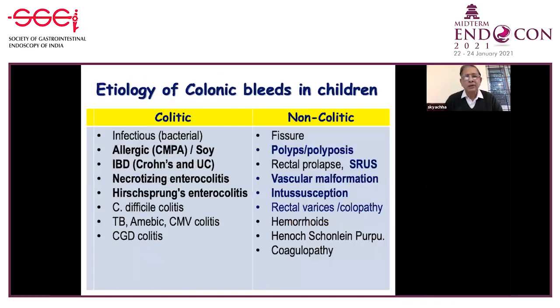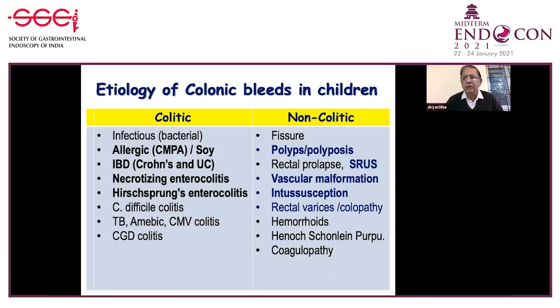From the colon, they may arise because of inflammation, what we call colitic illness, or may be non-inflammatory, non-colitic. In the colitic group, importantly in children, besides infections, we may have allergic causes, what is called allergic cow's milk protein intolerance and soya protein intolerance, IBD, necrotizing enterocolitis, Hirschsprung's enterocolitis, and other causes.